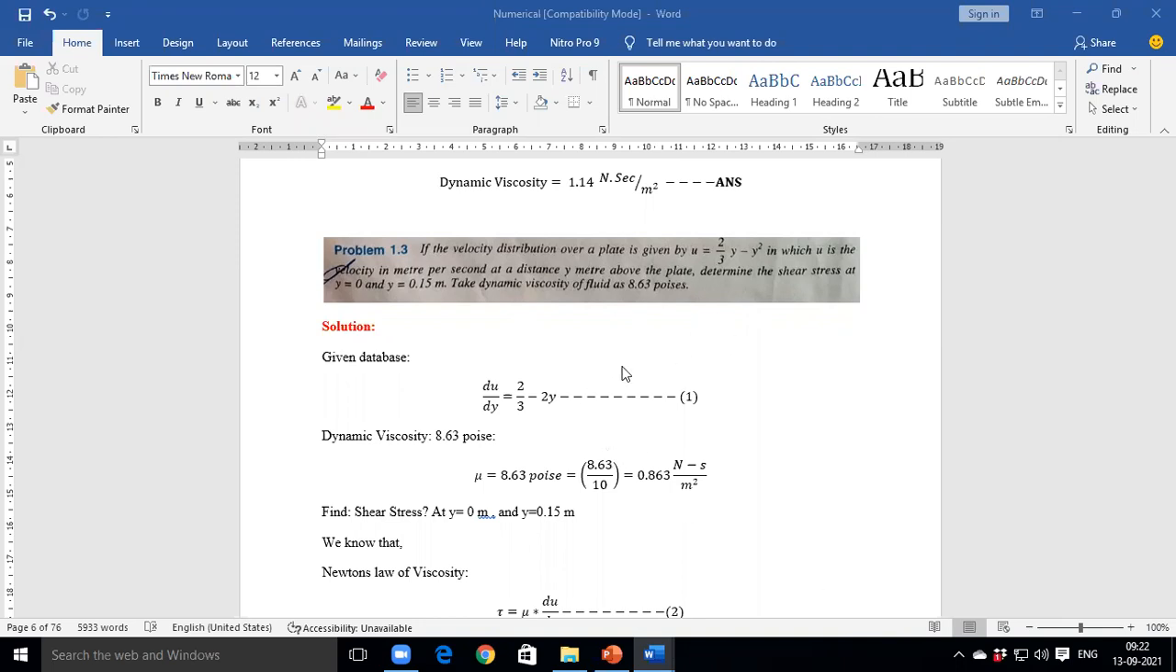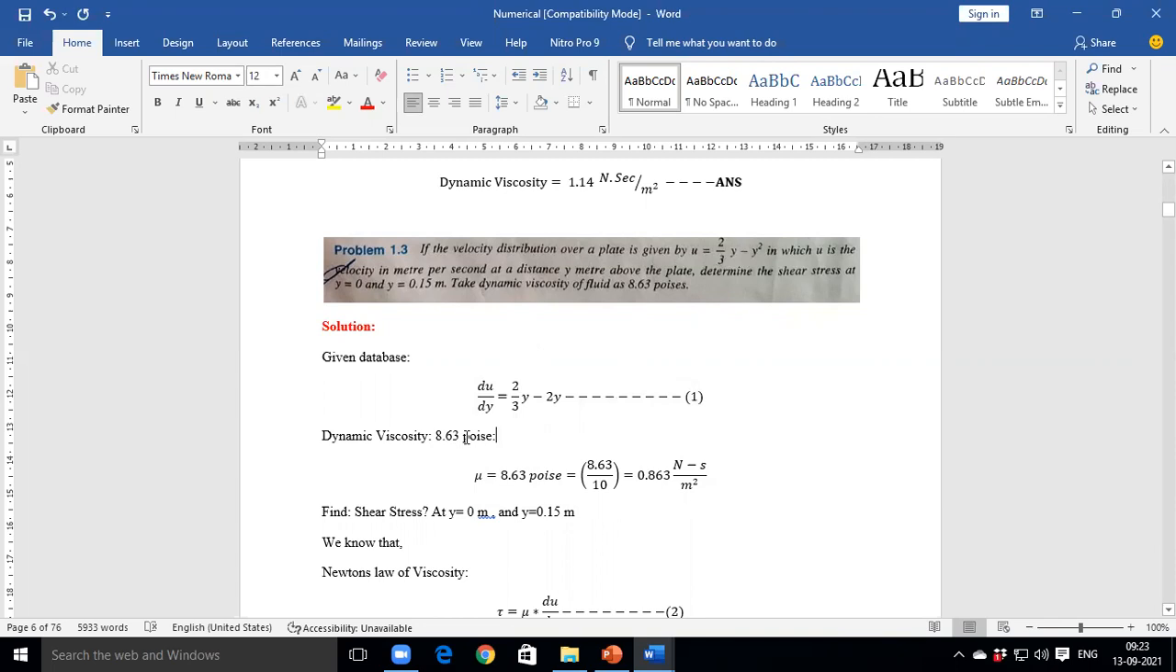So as far as this numerical is concerned, du by dy is a velocity distribution. Another alternative name for the velocity distribution is the velocity gradient. And the velocity gradient is equal to 2 by 3 y minus y square. One mistake happened in this numerical, in the equation form. That is equation number 1.